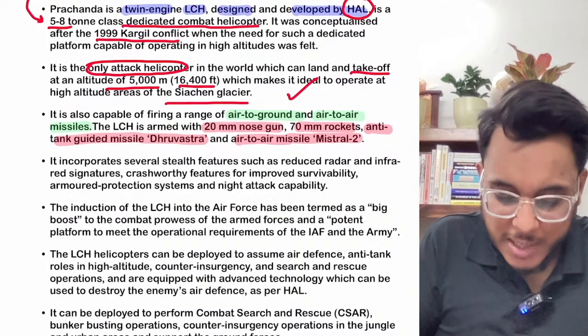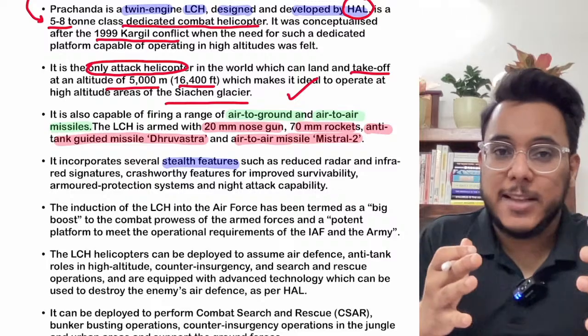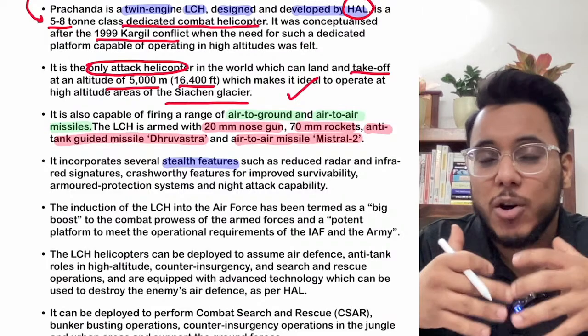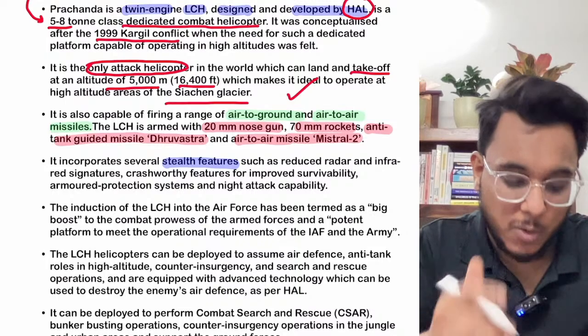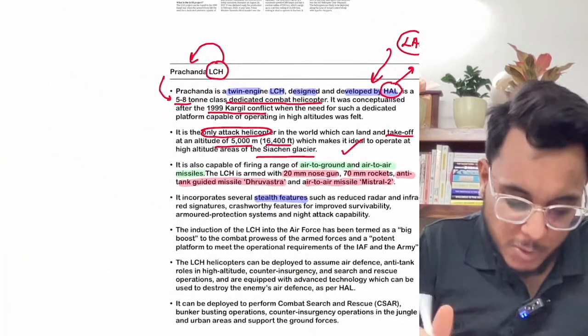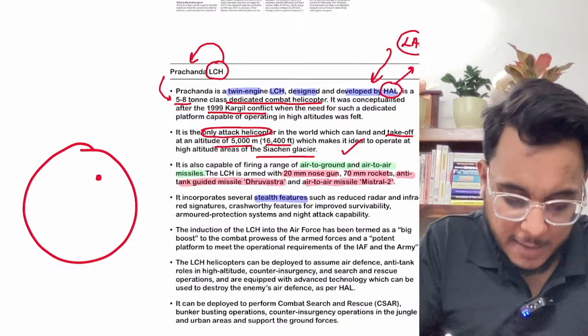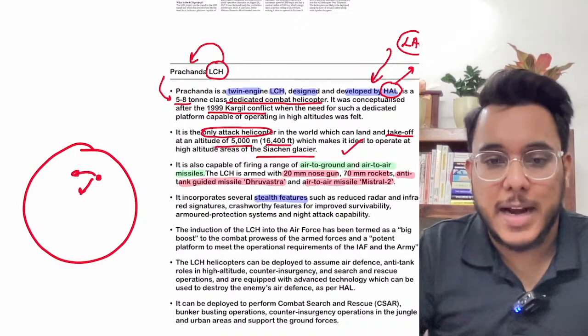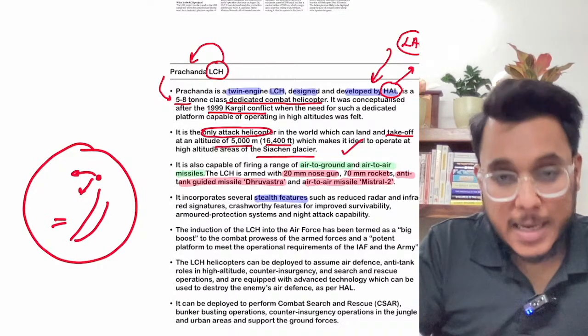Then it has stealth features. What are the stealth features? Stealth features give a kind of invisibility to an aircraft from radars. Suppose a helicopter or aircraft is going into the territory of an adversary nation, their radars can pick up its location.